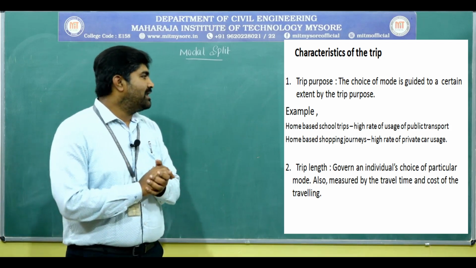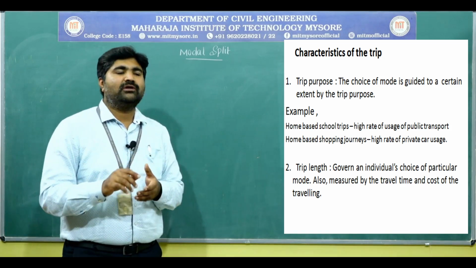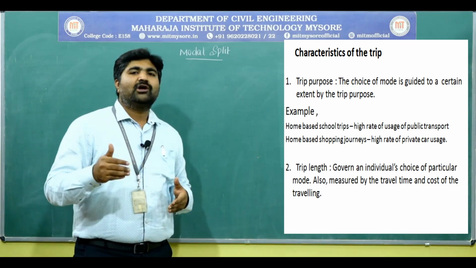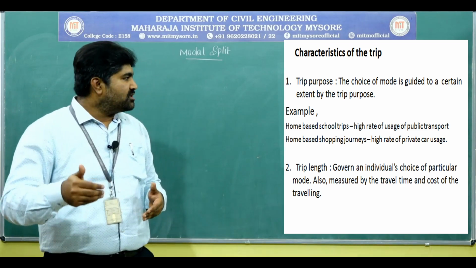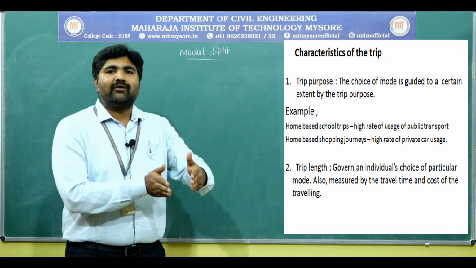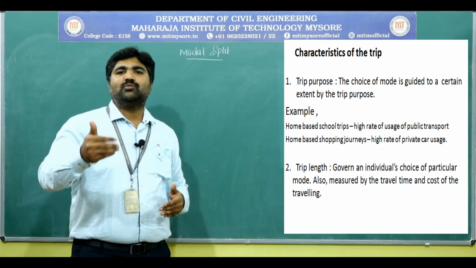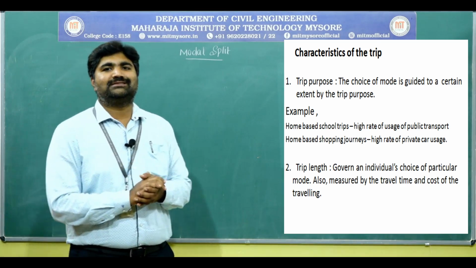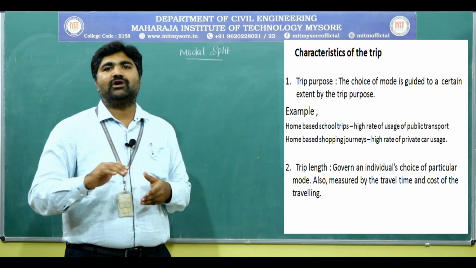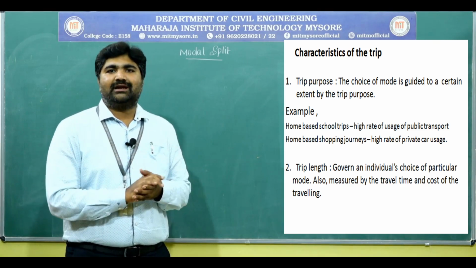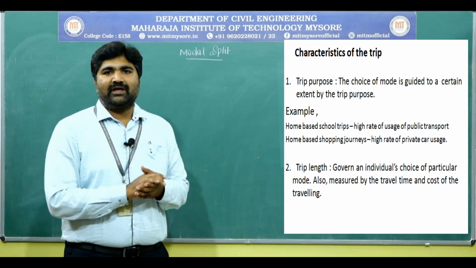Next is the trip length. The trip length governs the individual choice of a particular mode, and it is also measured by travel time and travel cost. If the travel time is more due to traffic, for example in a metropolitan city like Bangalore, traveling 5 to 10 kilometers will be very difficult by private vehicle.